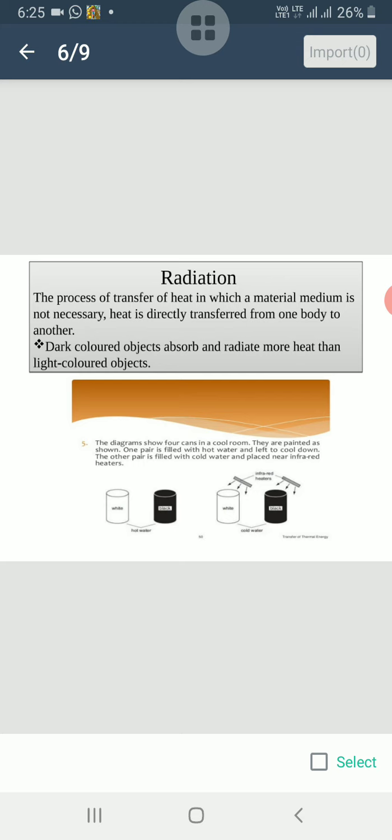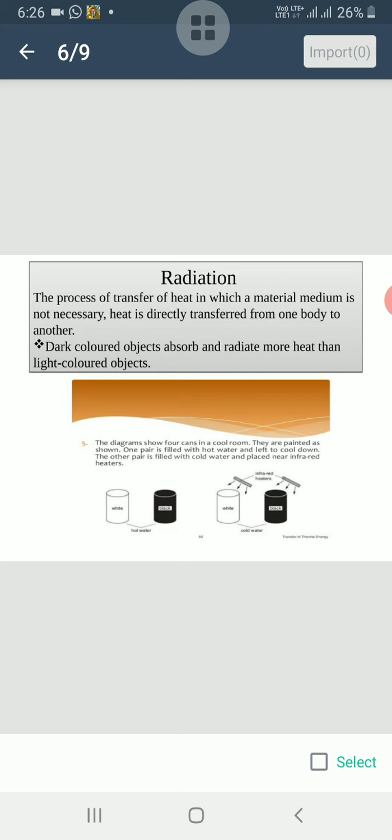The process of transfer of heat in which a material medium is not necessary and heat is directly transferred from one body to another is known as radiations. Both the processes, that is conduction and convection, need a medium or a substance whose molecules transfer or carry the heat from the hot to the cold region. In these processes, the mediums also get heated.